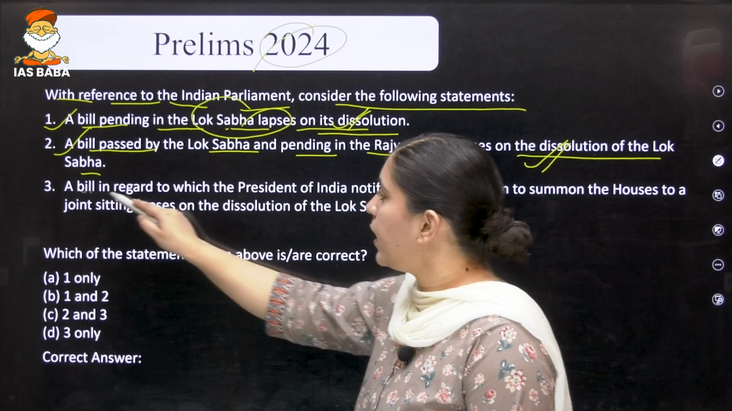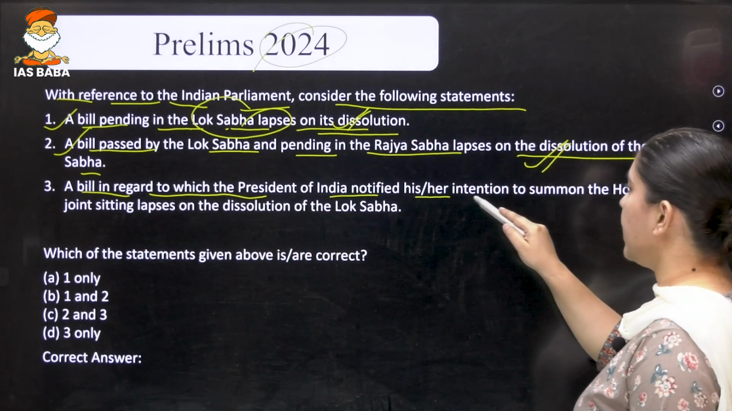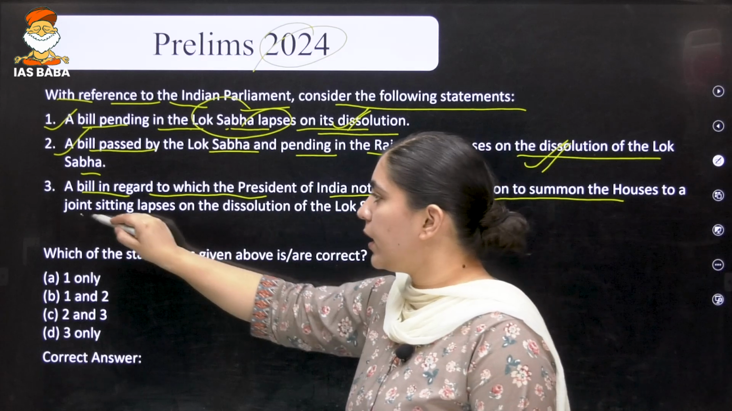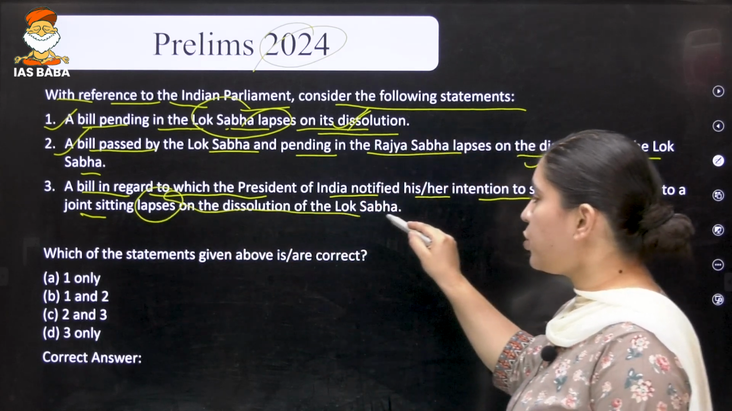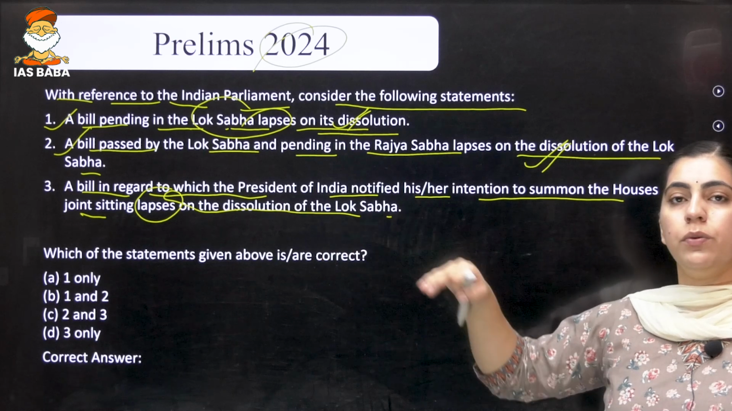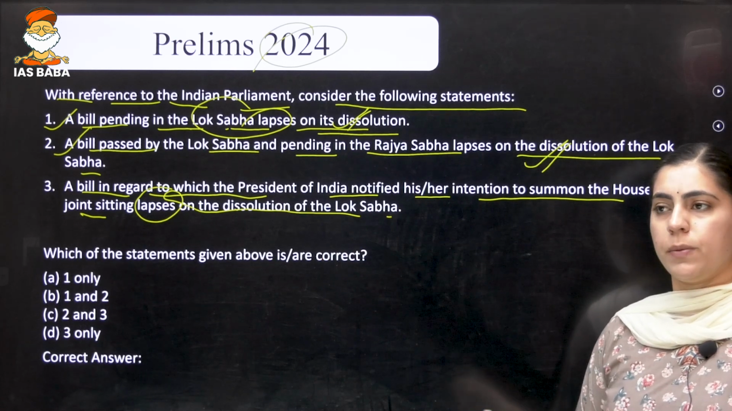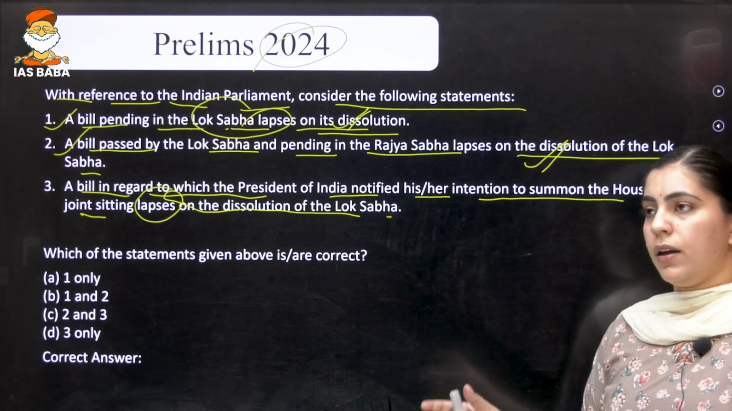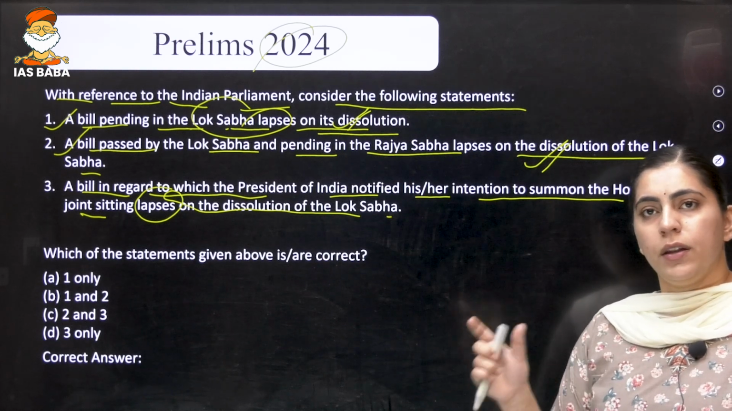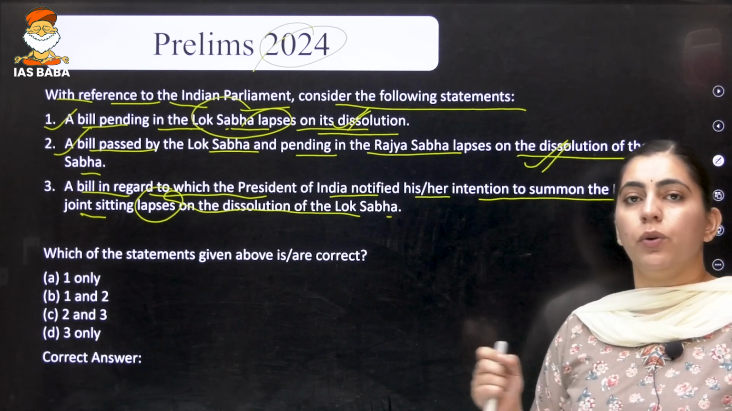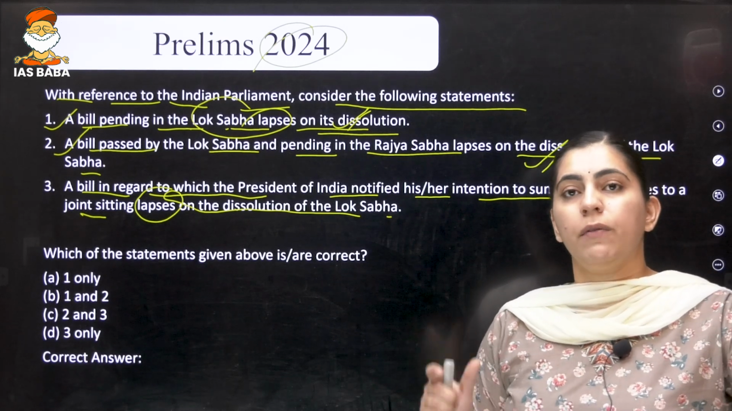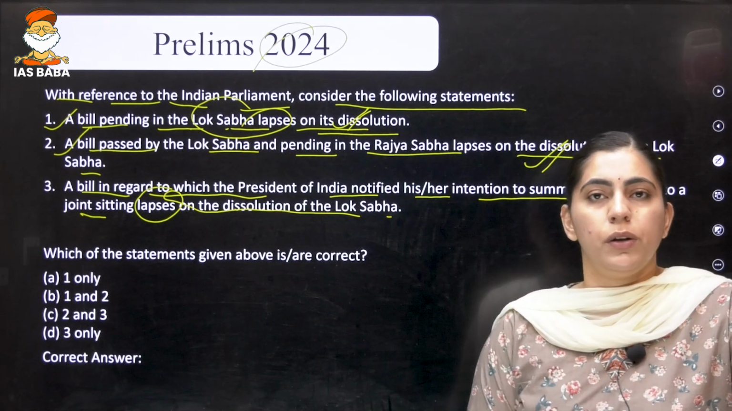A bill in regard to which the President of India has notified intentions to summon the joint sitting lapses on the dissolution of the Lok Sabha, right? Basically, this bill is not going to lapse on the dissolution of the Lok Sabha if both the houses have made the amendment and there is a gap of 6 months. Now, the President can say that we want to call the joint sitting. So, any bill that is pending for the joint sitting is not going to lapse.